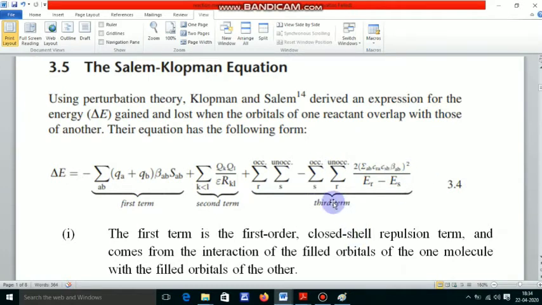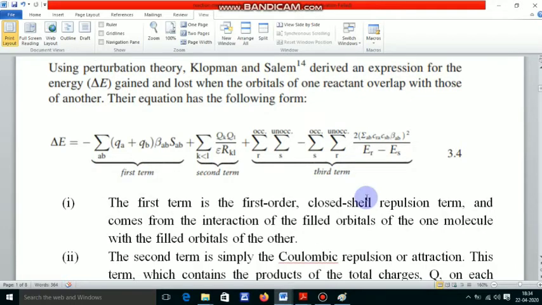From this third term, we can explain several facts. We can explain the interaction between occupied molecular orbital and unoccupied molecular orbital, and here there are two interactions between occupied and unoccupied.